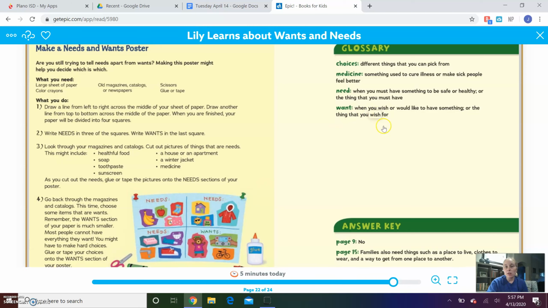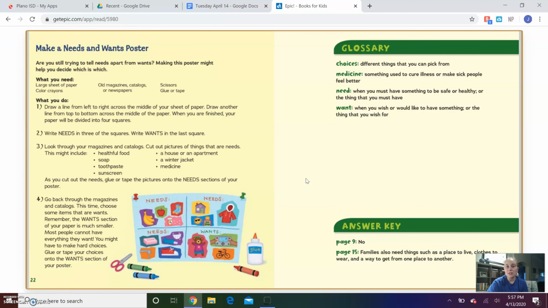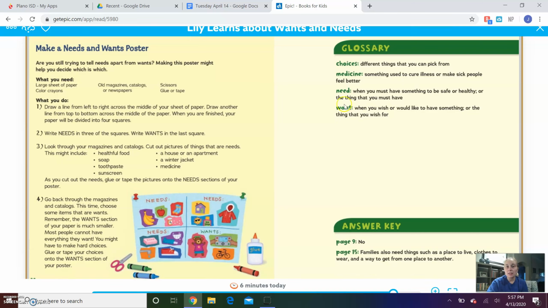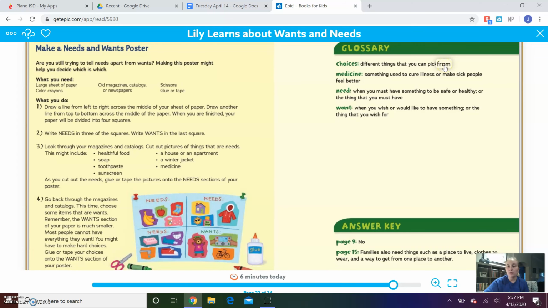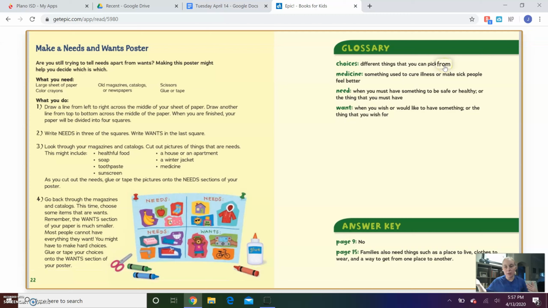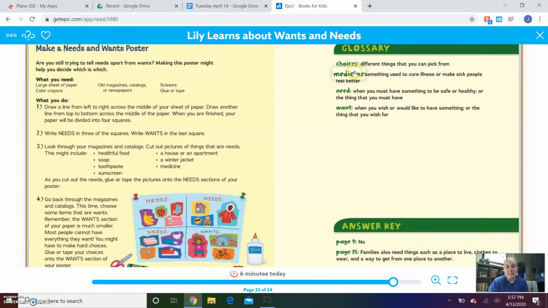The back of this book also has a glossary. Do you remember what a glossary is? You're right, a glossary tells us what different words mean. So they have the word choices, which means different things that you can pick from. Like you can choose between chocolate milk or regular milk when you go through the lunch line at school. Medicine.